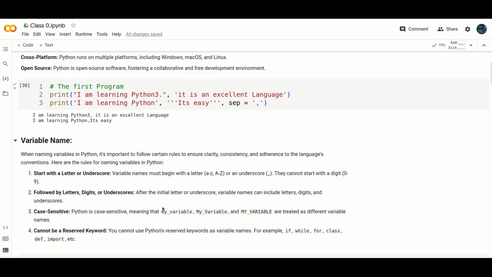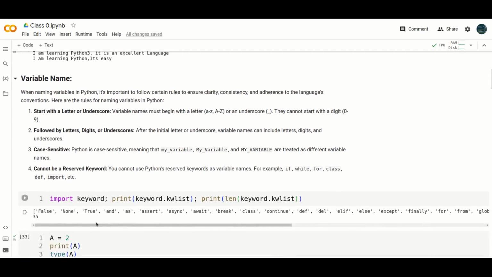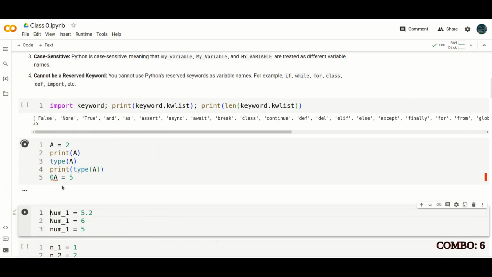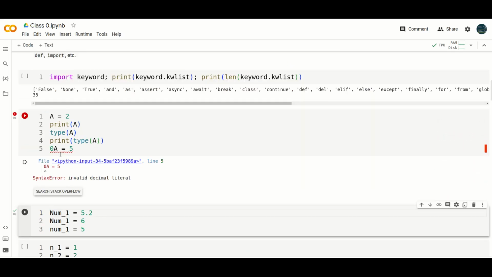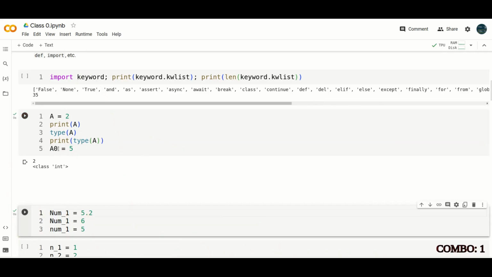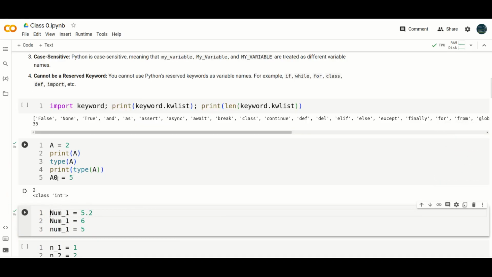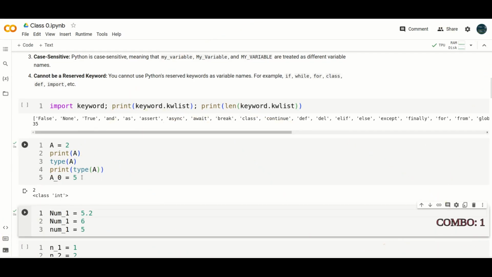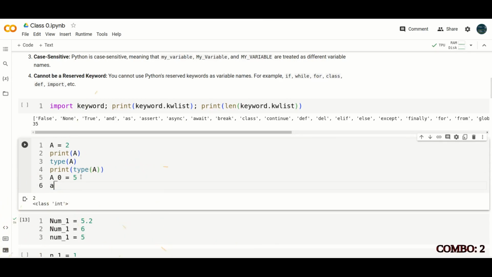For example, if I write 0a equals 5, this cannot be used as a variable name, it is an invalid decimal literal, but you can use a0, which is a valid variable. Also, a underscore 0 and capital A underscore 0 are different: say one stores 5 and the other stores 6, because these are different variables.